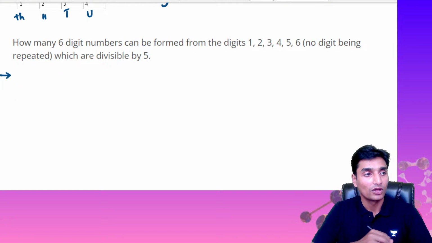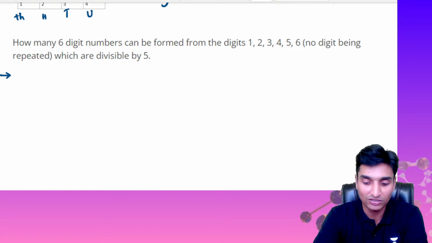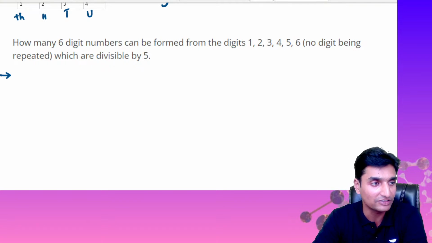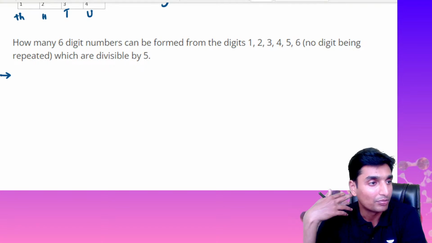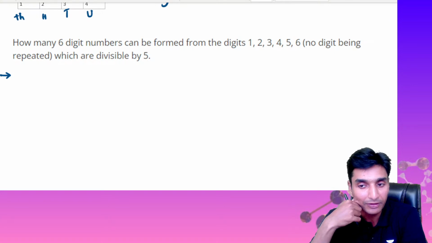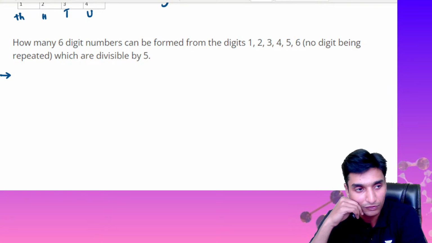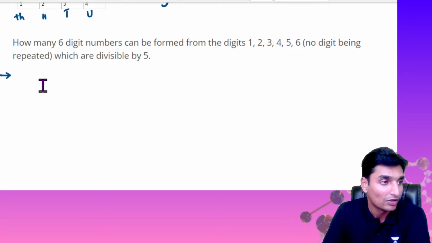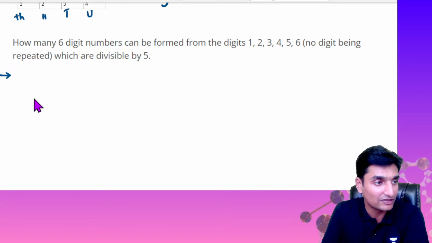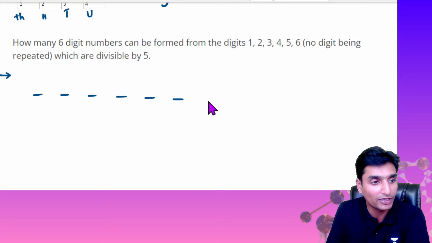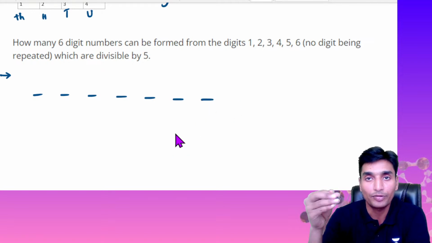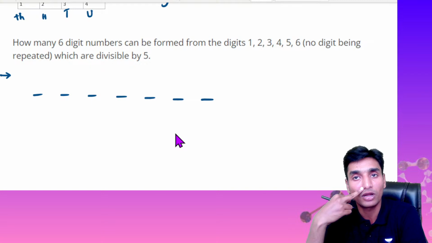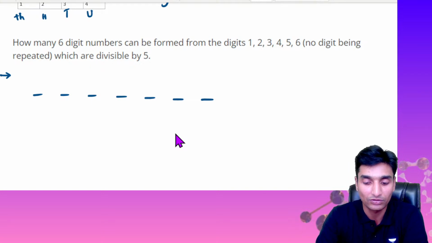So look here guys, how many 6-digit numbers can be formed from the digits 1, 2, 3, 4, 5, 6, with no digits being repeated, which are divisible by 5? This is a very important question here. Suppose we have 6-digit places here. They are asking us to form 6-digit numbers and how many numbers we can form, correct?